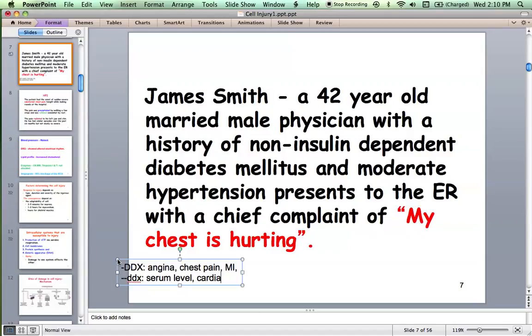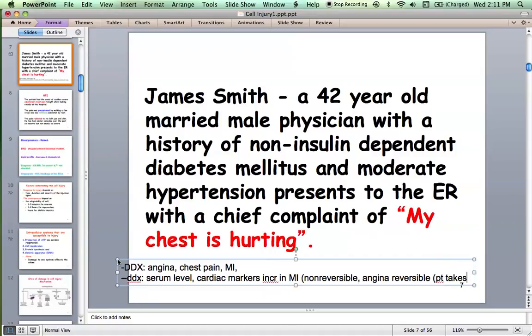So which is reversible injury and which is irreversible? Angina is reversible. So in your patient, the myocardial cells suffer from reversible injury. They recover when the patient takes rest. And angina is an alert sign for you to foresee myocardial infarction. If you don't treat angina, one bad day it may become myocardial infarction.